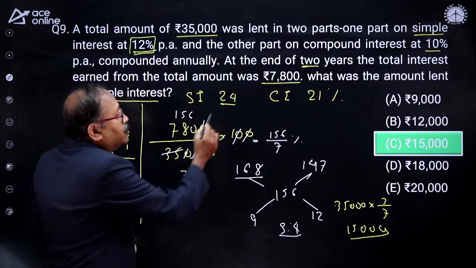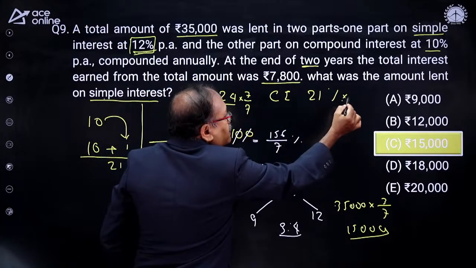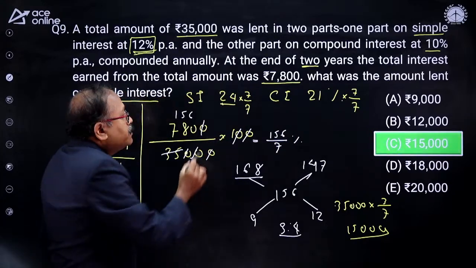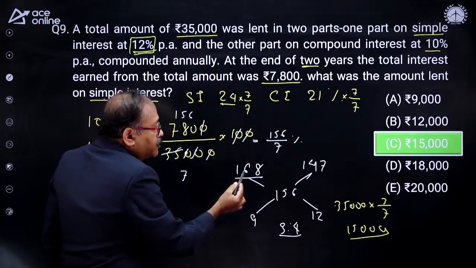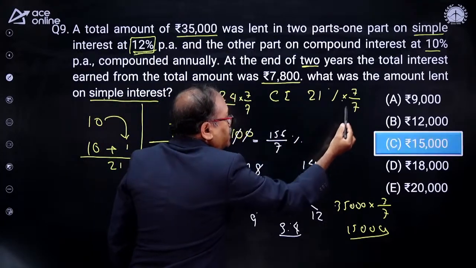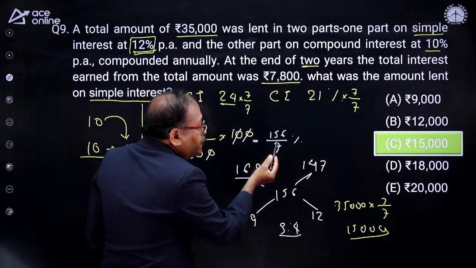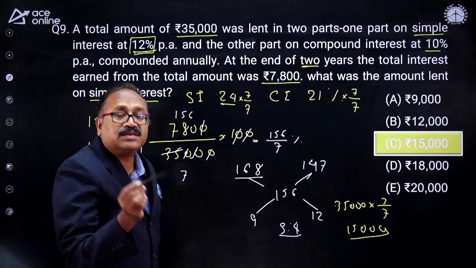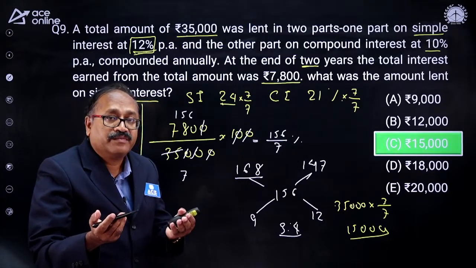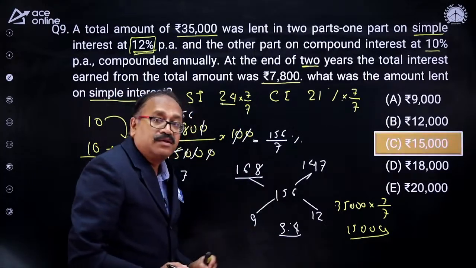So what happens, in order to make this also 7 by 7 and this also 7 by 7, I will multiply this with 7. When I multiply 24 into 7, I get 168 by 7. When I multiply 21 by 7, I get 147 by 7. So in all the cases, 156 by 7, 7 is the denominator. So you can ignore the denominator 7 and take only the numerator. So I took the numerator only here.